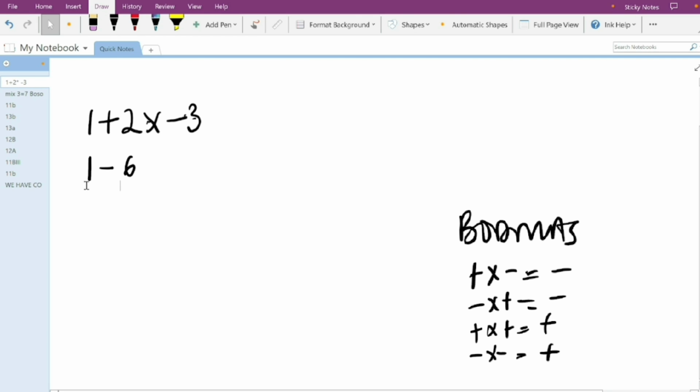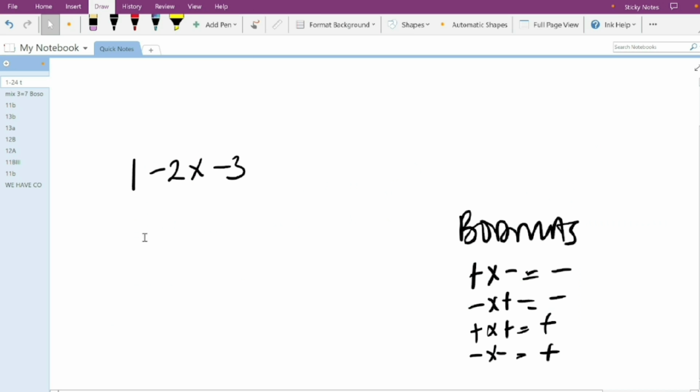Now we've done that part. Then you have 1 minus 6. The 6 owns the minus and the 1 has a plus in front of it. Though it is not written, it is hidden. So it's like plus means you're owning or you have, and minus means you're owing. You're owing 6 oranges and you have 1. By the time you pay back with what you have, you'll still be owing 5. You have 1, you pay back 1 out of the 6 you owe, you'll still be owing 5. Your answer is therefore minus 5.